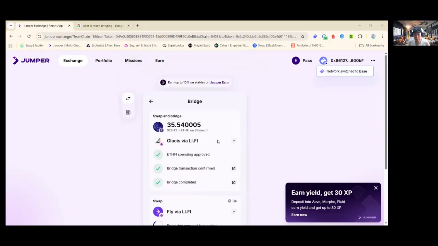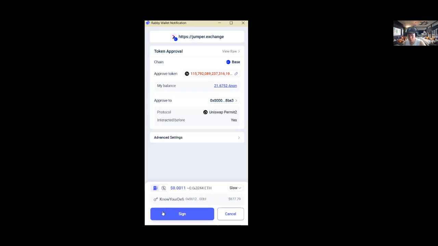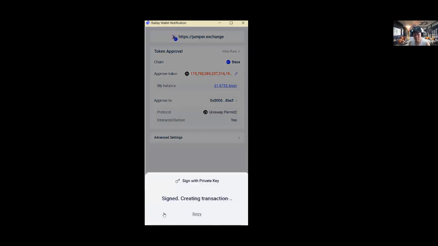So you can see that the bridging is completed. And on top of that, what is really happening right now is that you got a swap as well, so the box will pop up. Let me share the screen here. Now you can see under the swap, fly via li.fi. There is this one, which prompts you to actually approve. So you want to sign and confirm.